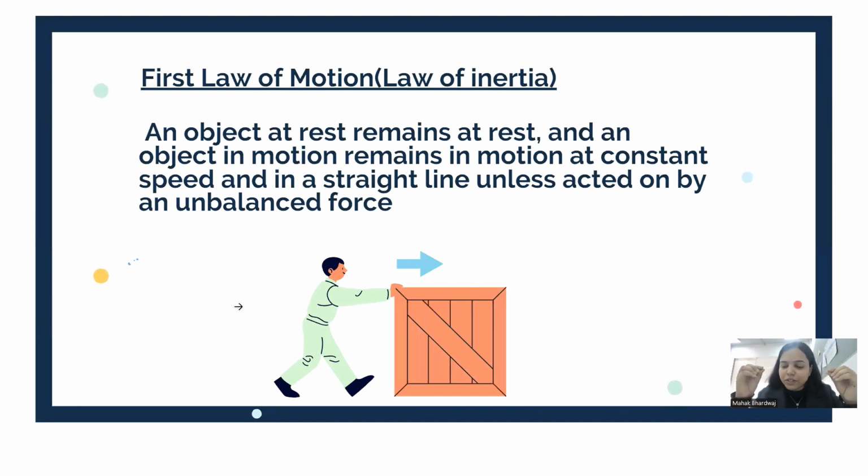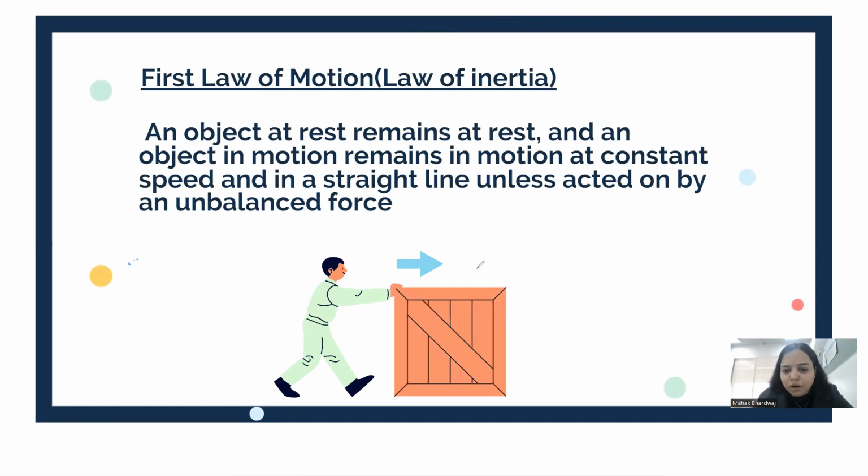The first law states that every object remains in a state of either rest or uniform motion until or unless we apply some external unbalanced force upon it. Every object remains in a state of either rest or uniform motion until or unless there is an external unbalanced force applied upon it.